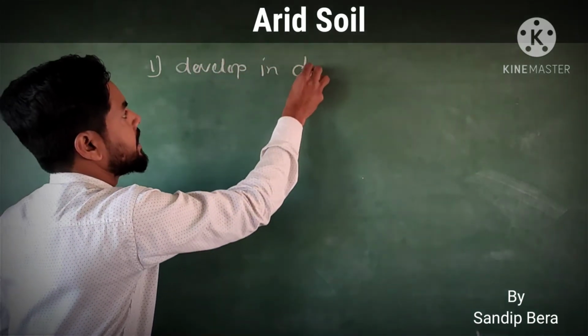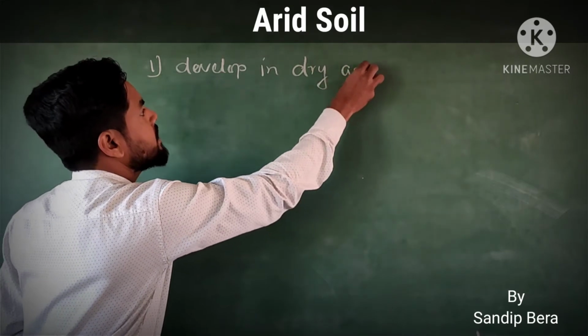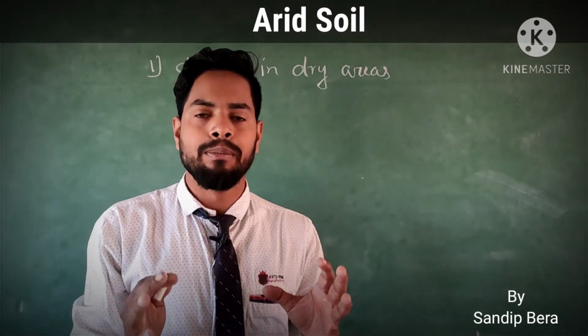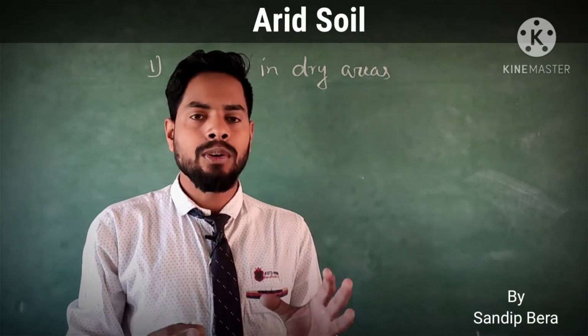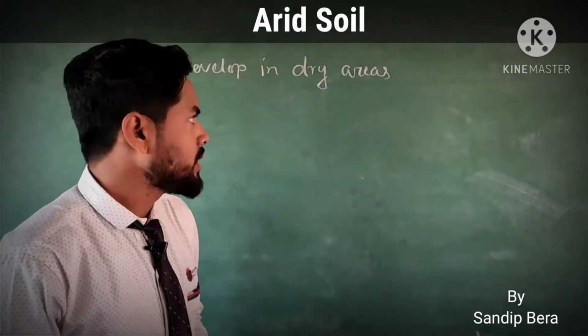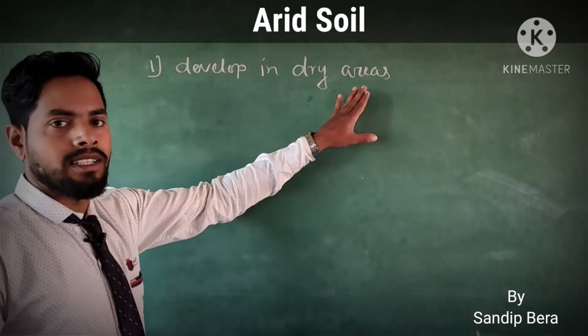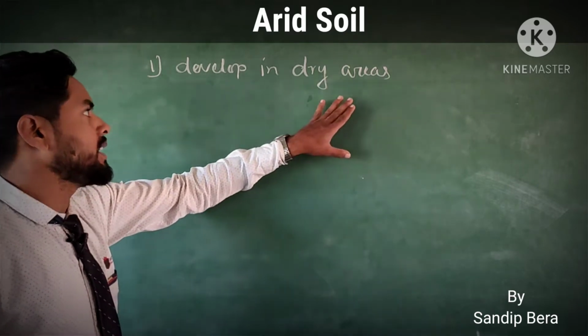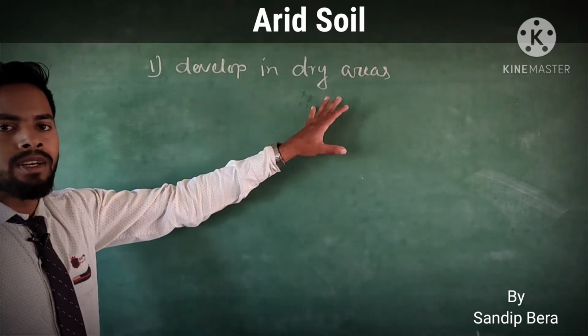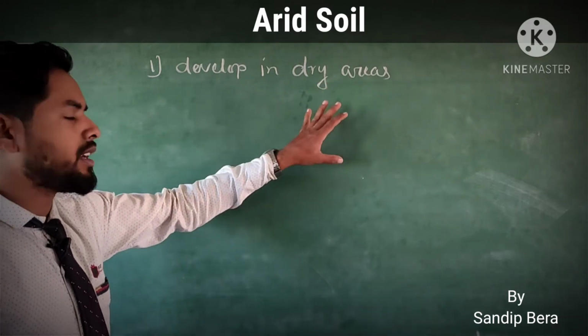First of all, the characteristics of arid soil: it is mainly developed in dry areas. Dry areas means regions which receive very low rainfall, are covered with very scarce vegetation, and the temperature is too high. That region is known as a dry area, or arid region. In that region, arid soil mainly develops. In India, we find this soil in Rajasthan.